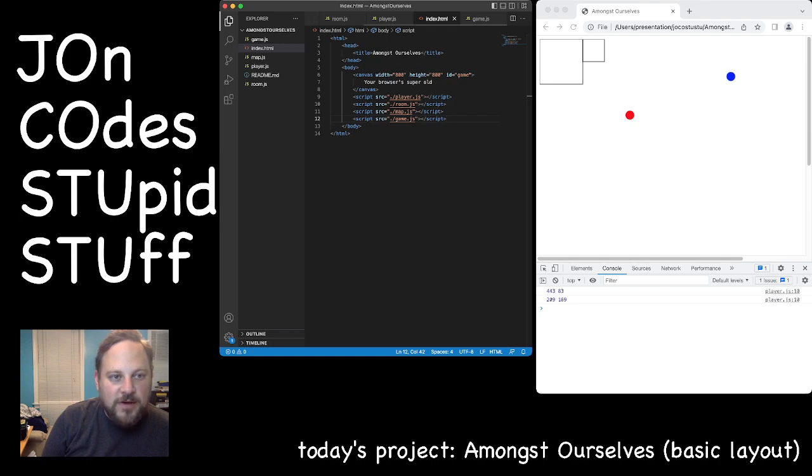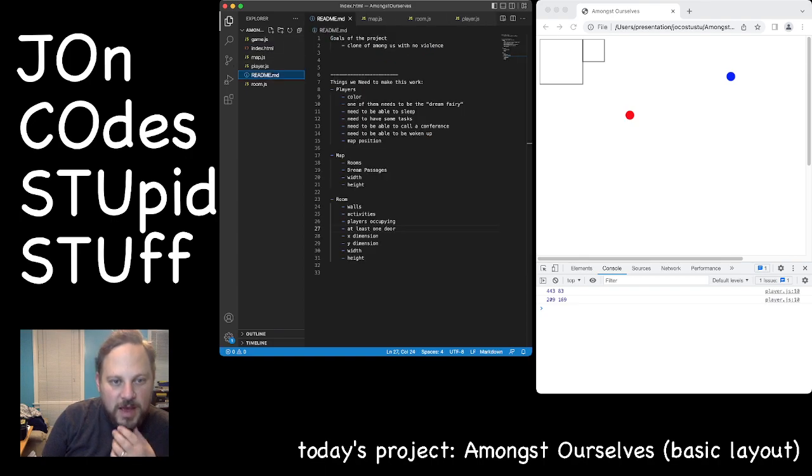Okay, so let's go back to the README file real quick and see what we've got. So players can have a color. We've done that one already. One of them needs to be the Dream Fairy. We've done that already. Needs to be able to sleep. Don't have that yet. Needs to have some tasks. Don't have that yet. Needs to be able to call a conference. Don't have that. Needs to be able to be woken up. Don't have that. Map position. Have that. Maps, rooms exist, and dream passages do not exist. Rooms have width, rooms have height. Rooms do not have walls right now.